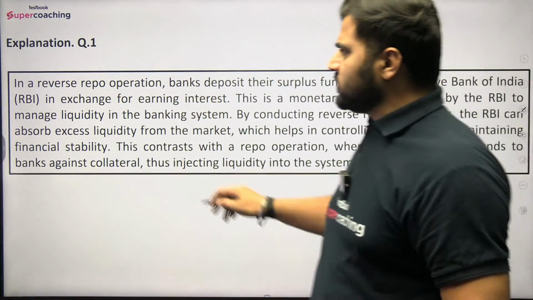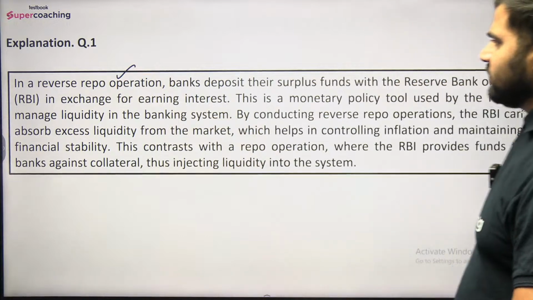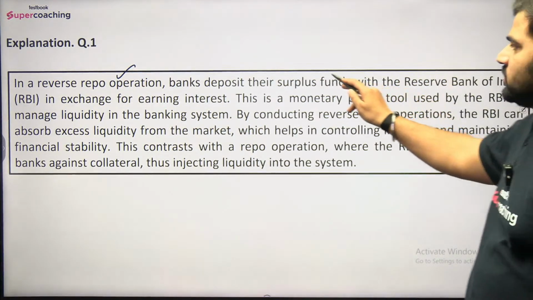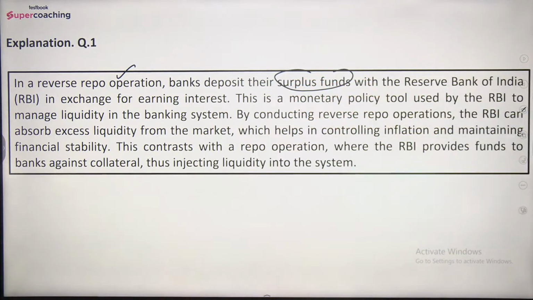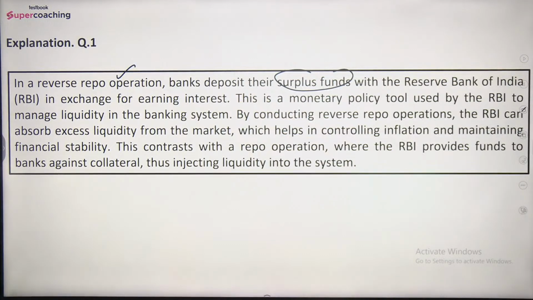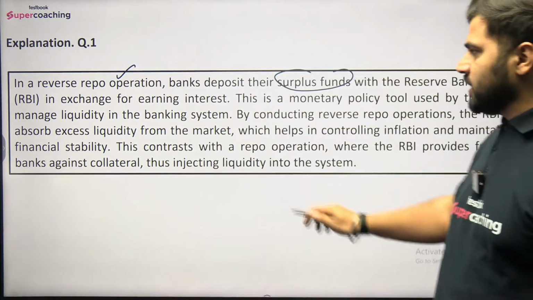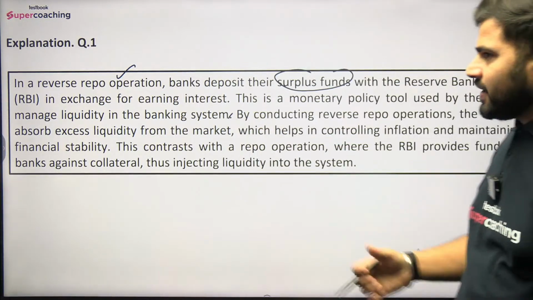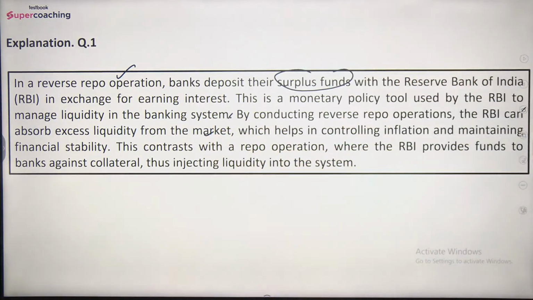So the explanation for question number first is: in a reverse repo operation, banks deposit their surplus funds, ठीक है, banks deposit their surplus funds with the Reserve Bank of India in exchange for earning interest. This is a monetary policy tool used by the RBI to manage liquidity in the banking system, and by conducting reverse repo operation, the RBI can absorb excess liquidity from the market, which helps in controlling inflation and maintaining financial stability.